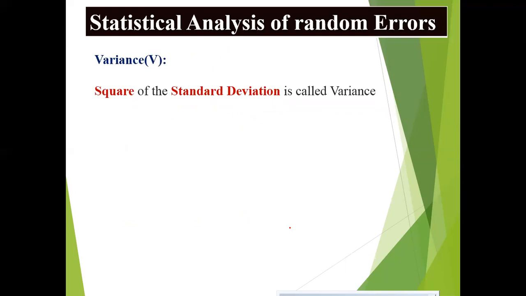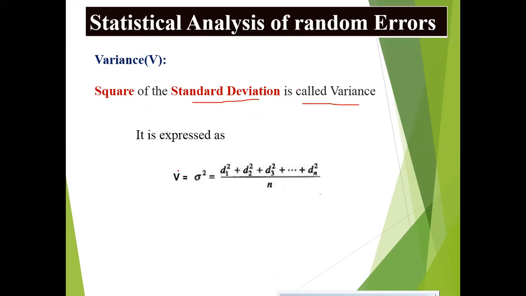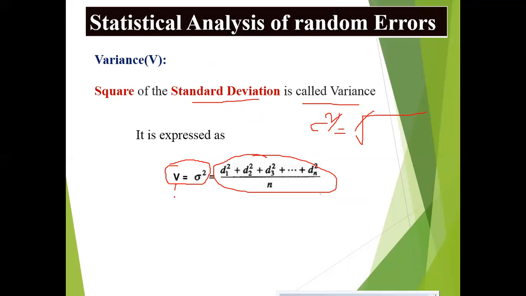Coming to variance. The square of the standard deviation is called variance. Simply we can express this as v equal to sigma square. For standard deviation we have a square root, that is, sigma is equal to the square root of this particular total value. So if we square it, the square and the square root get cancelled and I get the variance value v.